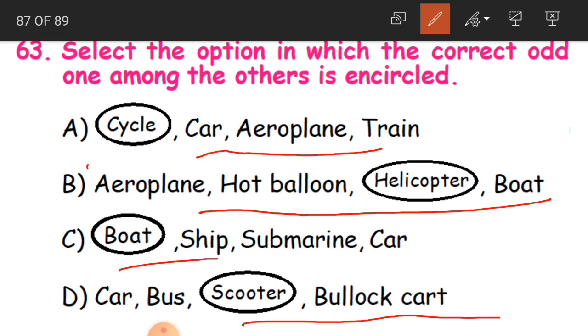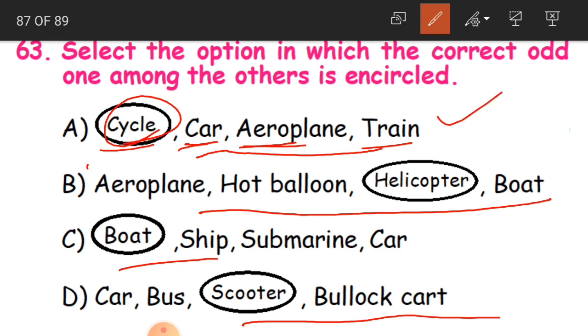So in A line, what we are having? Cycle, car, aeroplane and train. So cycle is circled, saying that cycle is the odd one. How? Because car, aeroplane and train are like vehicles which need power and all that. But here cycle, there is no need of power. Only power what it is? The manpower. So that is why cycle is the odd one. So this is the correct one.